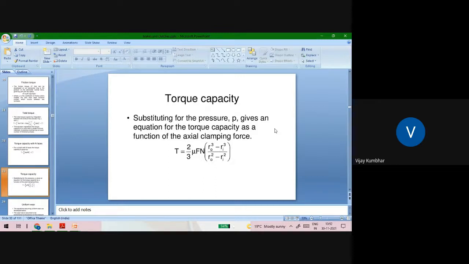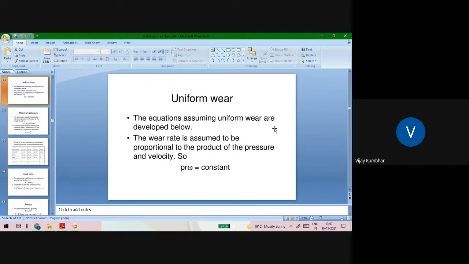Again, the second theory is the uniform wear theory. In case of this uniform wear theory, the rate of wear can be assumed to be proportional to the product of pressure and velocity. So, PR into omega is a constant.